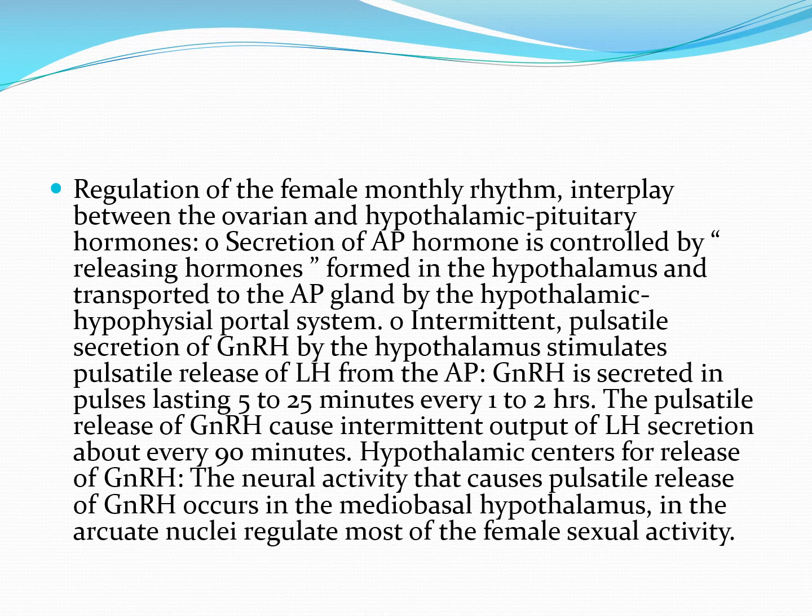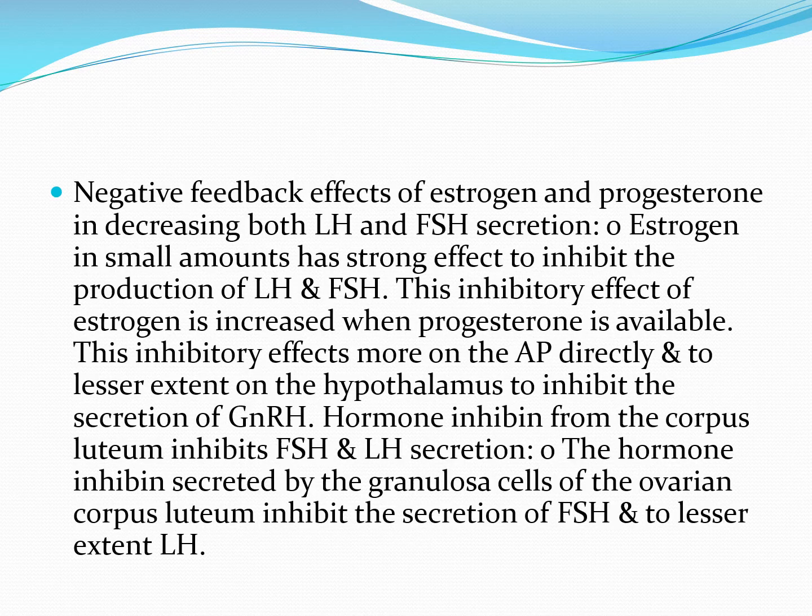Then the intermittent pulsatile secretion of GnRH by the hypothalamus stimulates the pulsatile release of LH from the anterior pituitary gland. The pulsatile release of GnRH causes intermittent output of LH secretion about every 90 minutes. Negative feedback effect of estrogen and progesterone is mainly effective in decreasing both LH and FSH secretion.